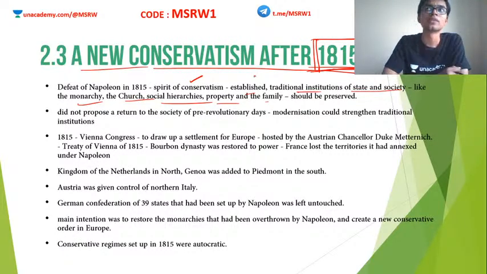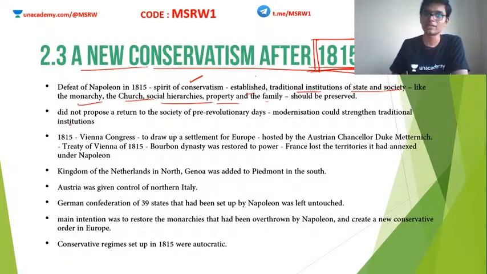For example, Napoleon actually trained the military in a very scientific way. Okay, this is a modern step. Training the military in a scientific way with new artillery, new ammunitions, etc. So this is a modernization thing. So the conservatives wanted to incorporate this modernization in the traditional monarchy. What will happen? If the king has a superior army, a very good well-trained army, that is strengthening the monarchy. Okay, so such kind of modernization can be used to strengthen conservative institutions. This is what they thought.